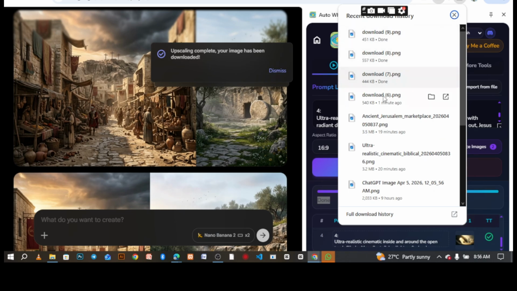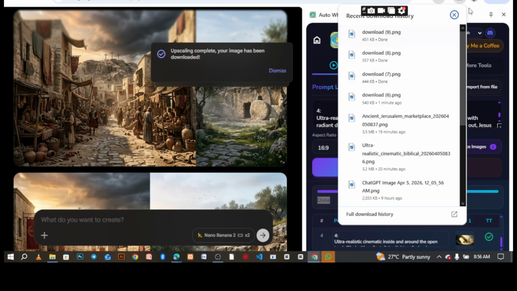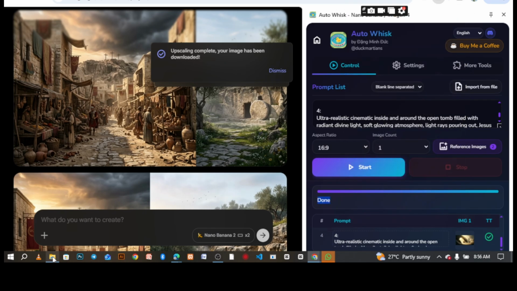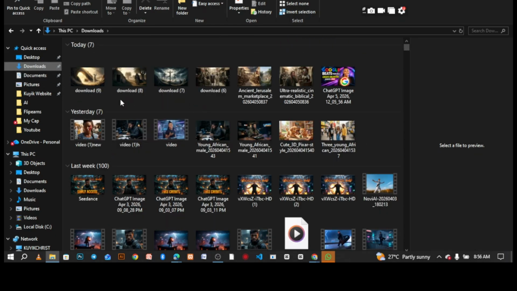Once you are done and you are good to go, hit this start and wait for it. All your images will be uploading automatically. Can you see this? Automatically. So let's wait for the result. Now notice once it's done, downloading, you want to see done and everything is here. It saves automatically. Look at it.